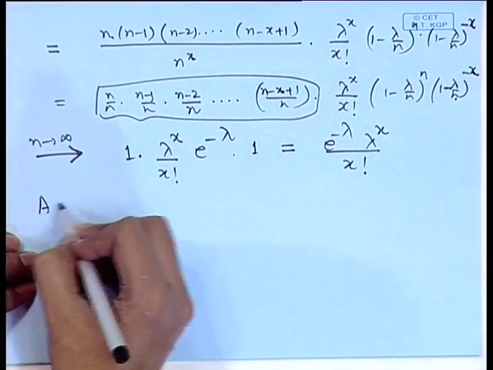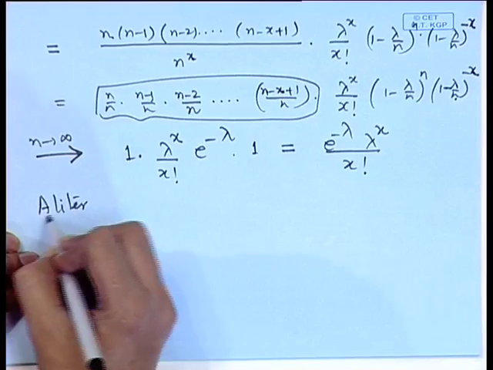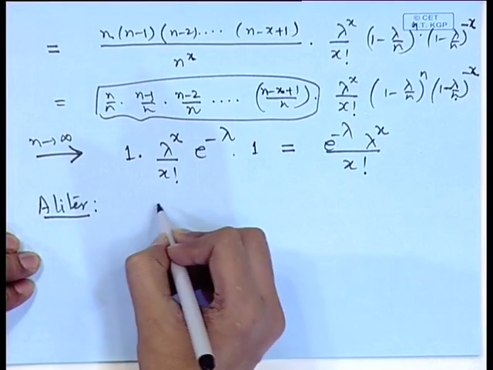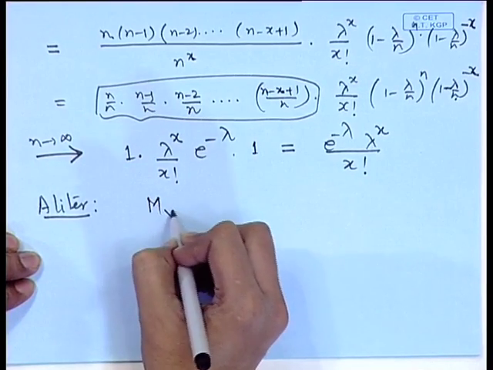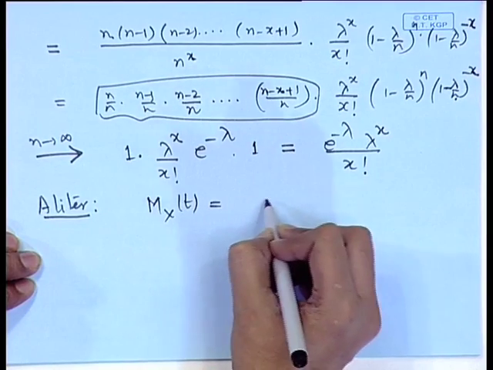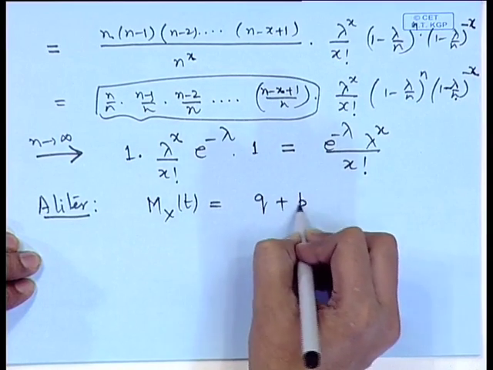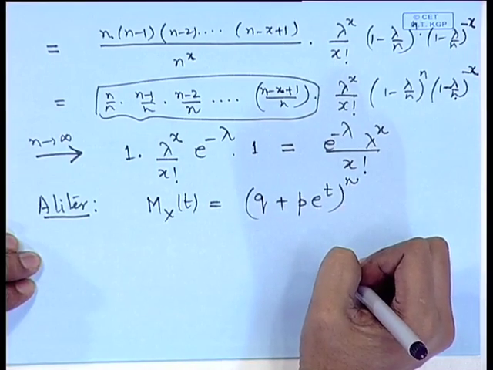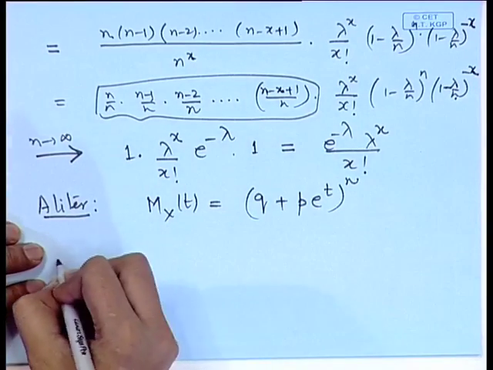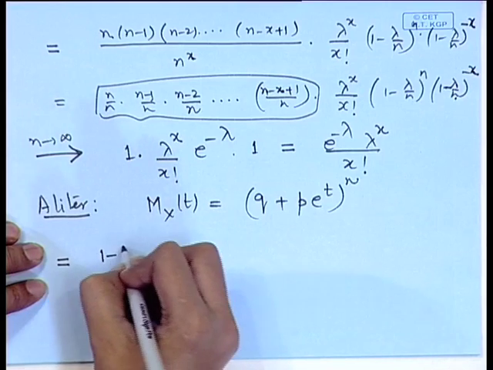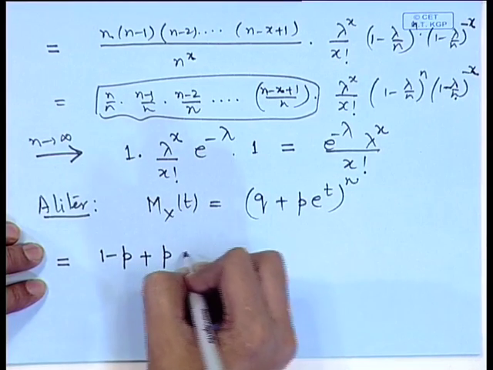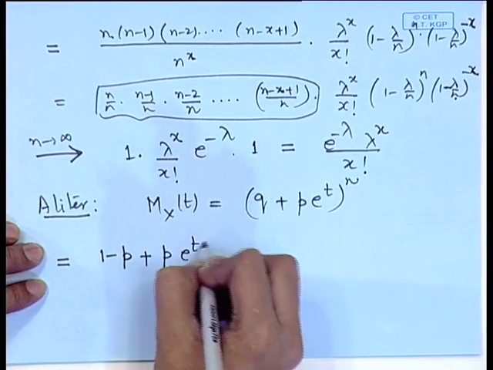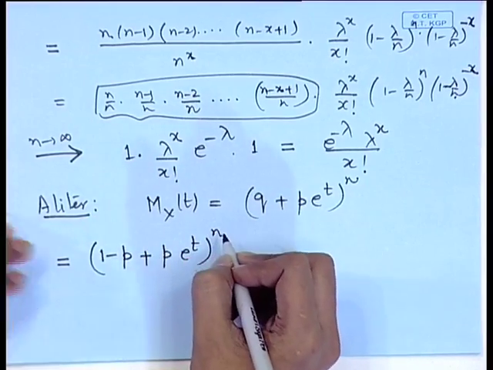This proof can also be given using the moment generating function. If we look at the moment generating function of the binomial distribution, that is q plus p e to the power t, to the power n. This we can consider as 1 minus p plus p e to the power t, to the power n.